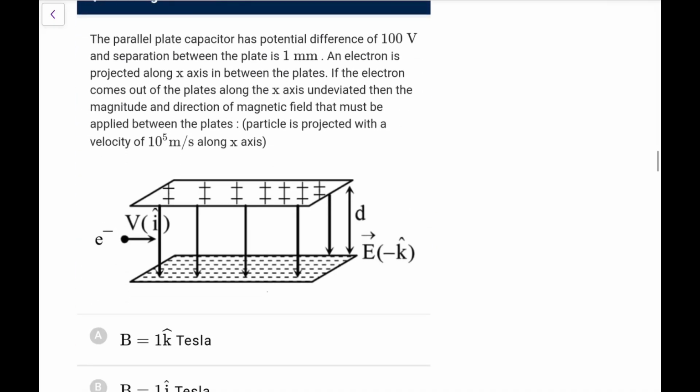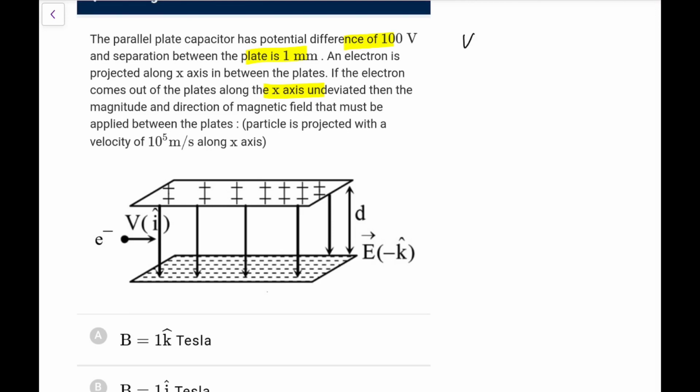Next one. A parallel plate capacitor has a potential difference of 100 volt and separation 1 mm. An electron is projected along the x-axis in between the plates. If the electron comes out of the plates along the x-axis undeviated, then the magnitude and direction of the magnetic field is? It clearly suggests the direction of magnetic field.